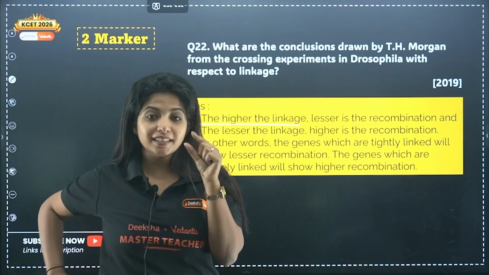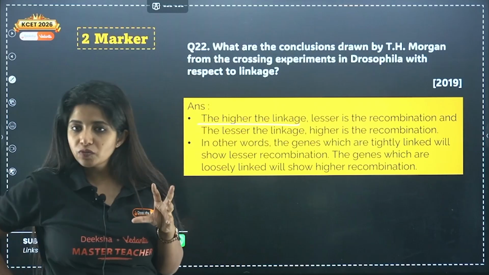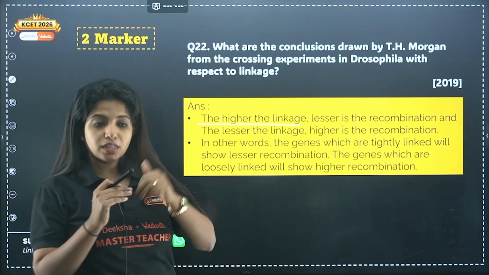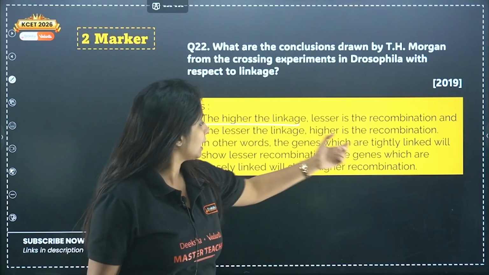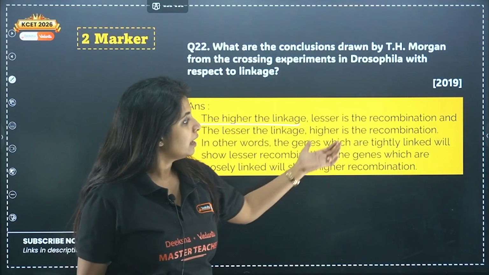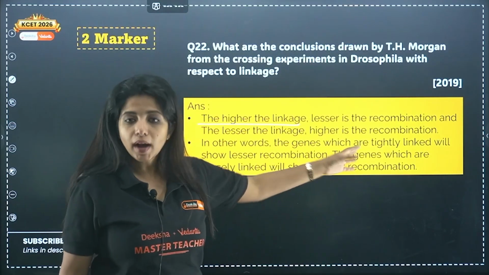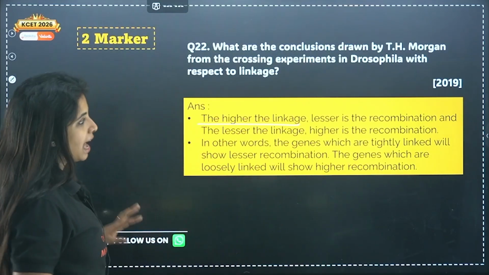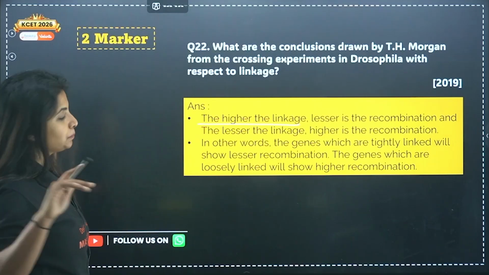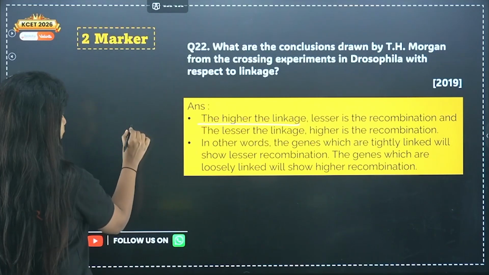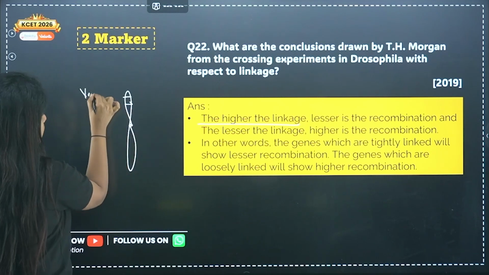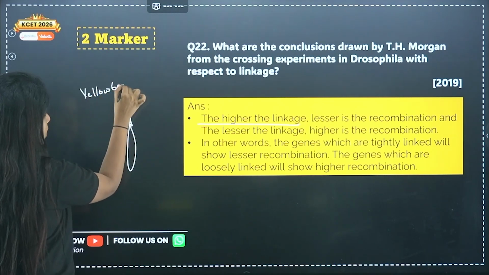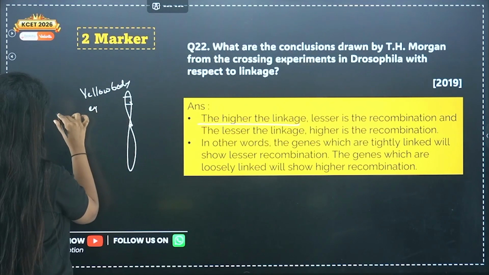That means the more closely they are linked, the lesser recombination there will be, and the lesser the linkage, that means if they are far away, my dear children, there will be more recombination. In other words, genes which are tightly linked will show lesser recombination, and genes which are loosely linked will show higher recombination. As simple as that. Okay, now I'll tell you one very important thing. In his experiment, there were two characters, yellow body and white eye.